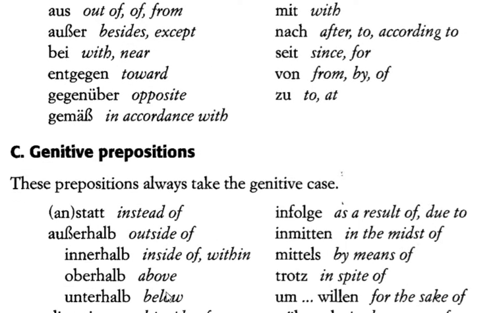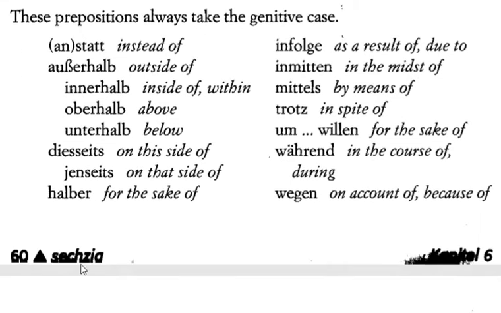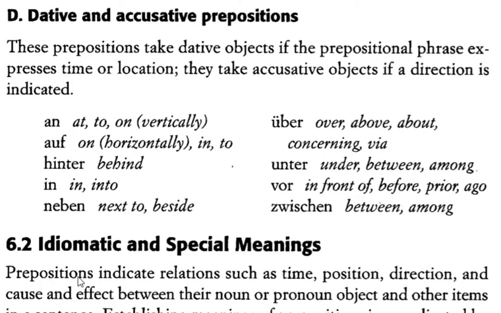Then there's some that take the genitive. So infolgedessen, anstatt des, instead of, outside of, innerhalb, etc. And then there's some that take one or the other, dative or the accusative. So auf, in, neben. And I'm just going to give you a little example to distinguish these two.